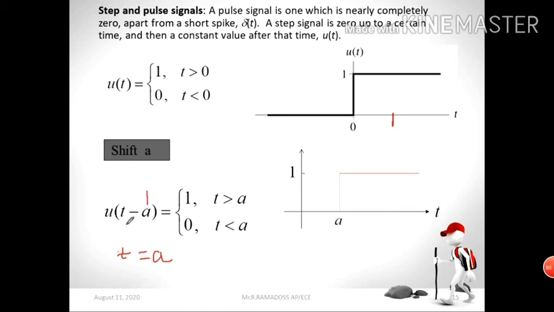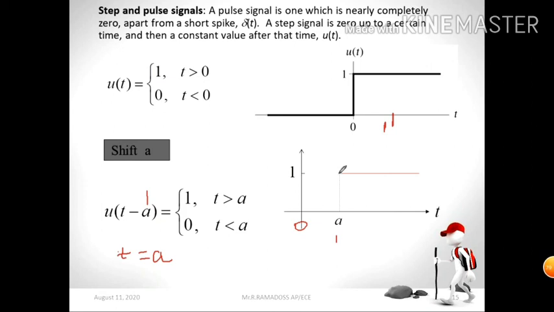Look at this diagram. Here at t equal to 0 there is a signal. Now it will be shifted, and this is your starting portion now. This starting portion is just shifted to the A position. For example, instead of A I will give 1, t minus 1. It means this is 0, this will be 1. So now the entire portion starts from here, at t equal to 1.